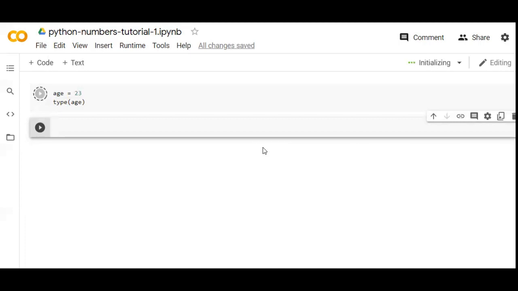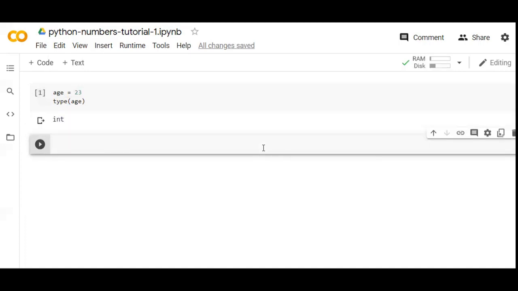Python does that in an efficient manner. You don't need to declare any data type just like you did in C or C++, int age. You don't need to write all those things. It will automatically detect.